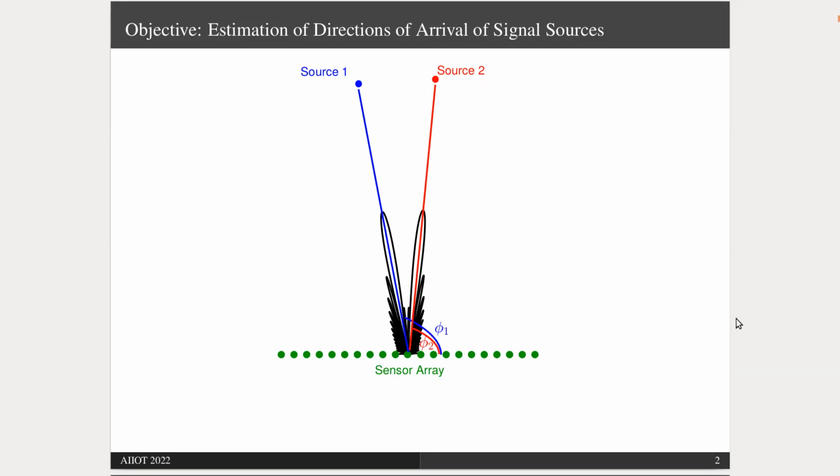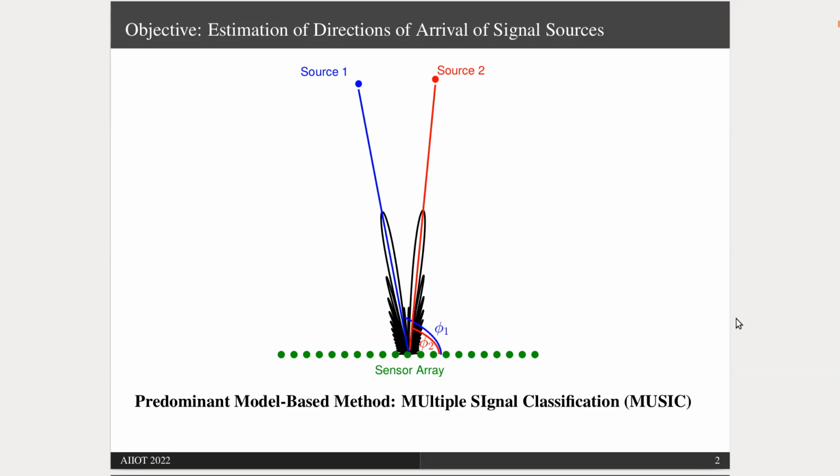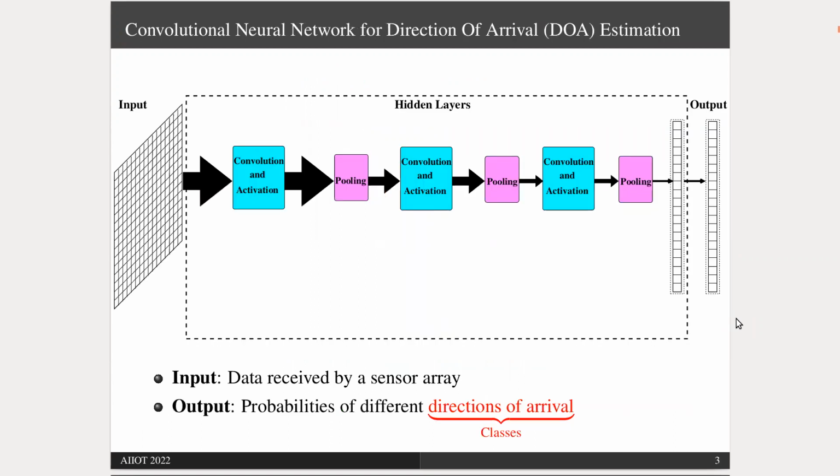Many methods exist for such estimation, and a predominant model-based signal processing method, which we'll use as a benchmark, is multiple signal classification. In this work, we'll use a data-driven method, convolutional neural network, instead of a model-based method. However, we will impose the signal model into the neural network. We'll demonstrate an efficient and accurate way to impose signal model into our neural network.